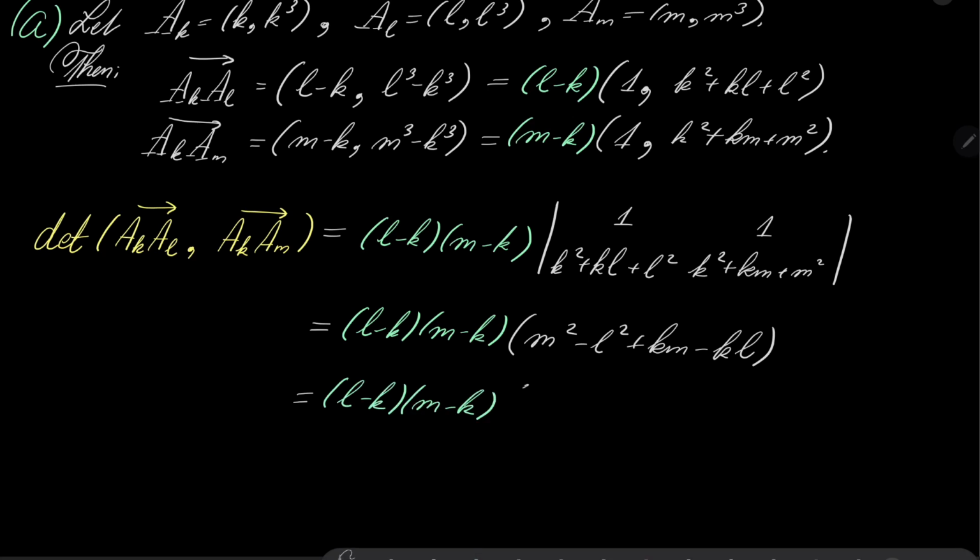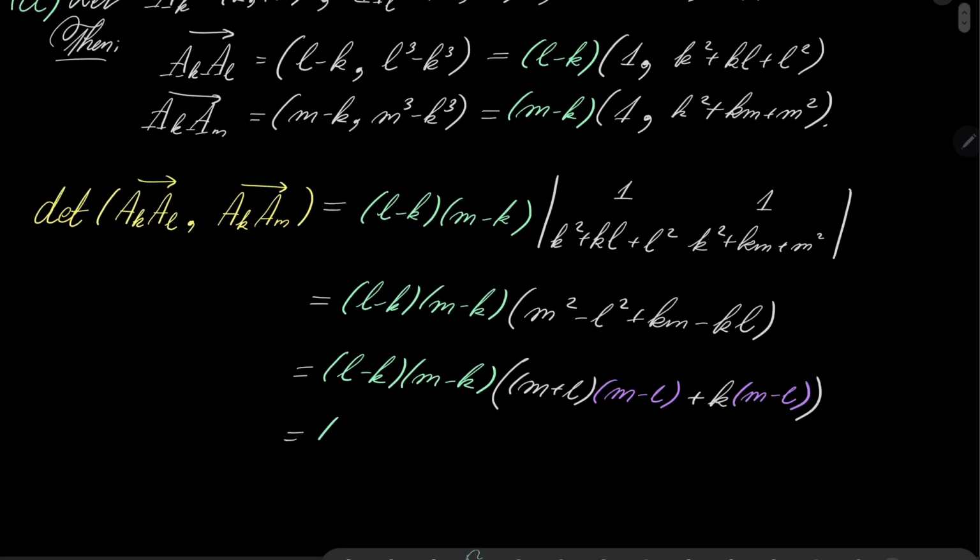And notice that we can do factorization, because we can write the following. Here we have (m plus l) times (m minus l), and here we have plus k times (m minus l). So it's (l minus k)(m minus k)(m minus l)(k plus l plus m).